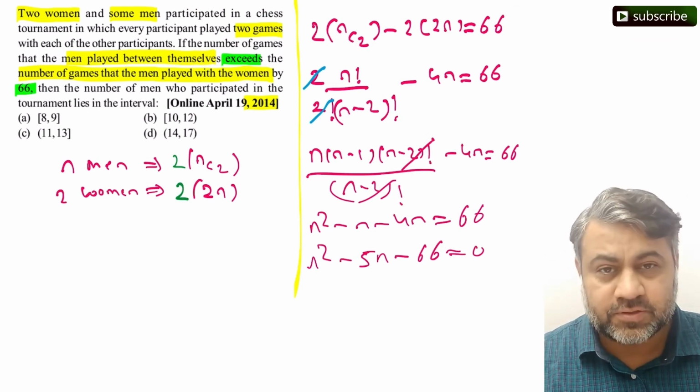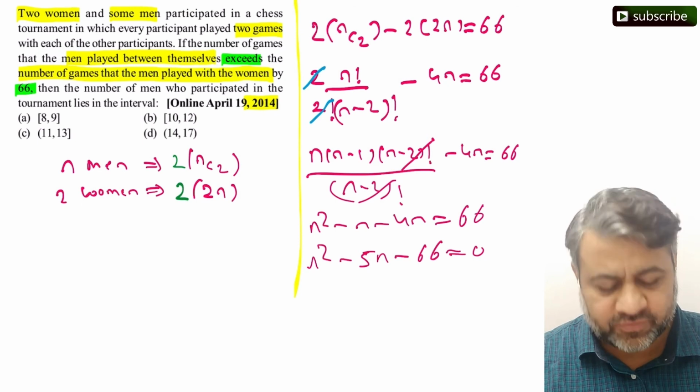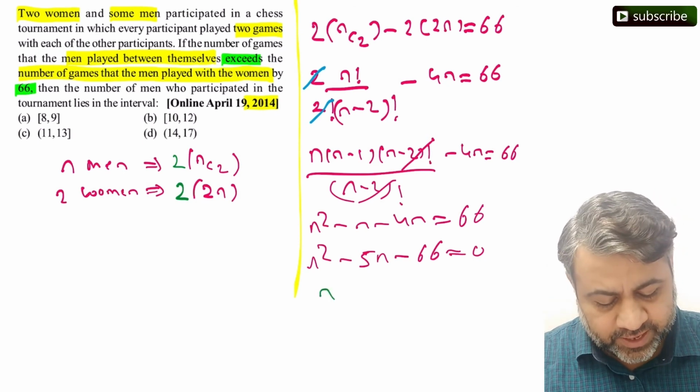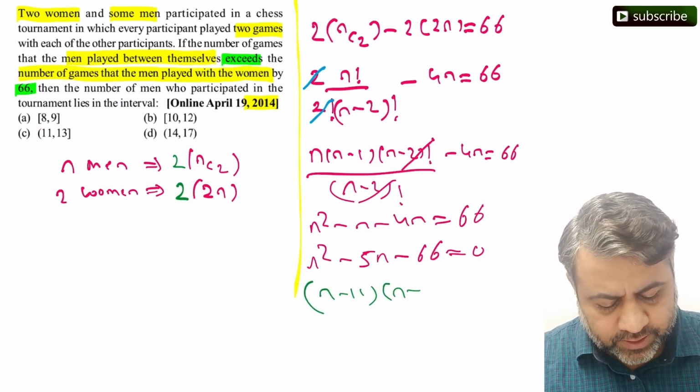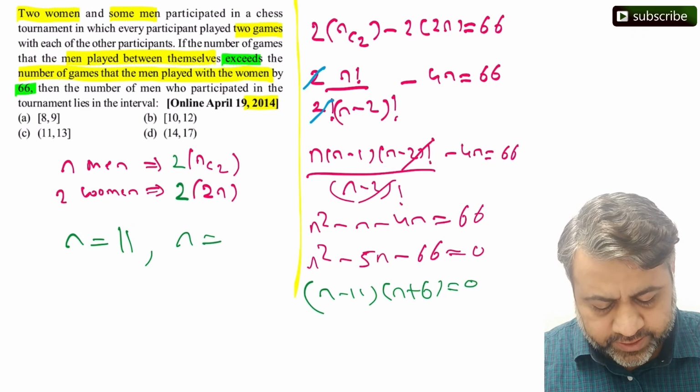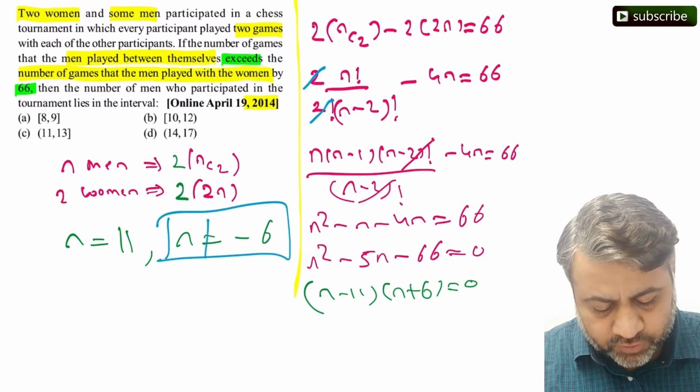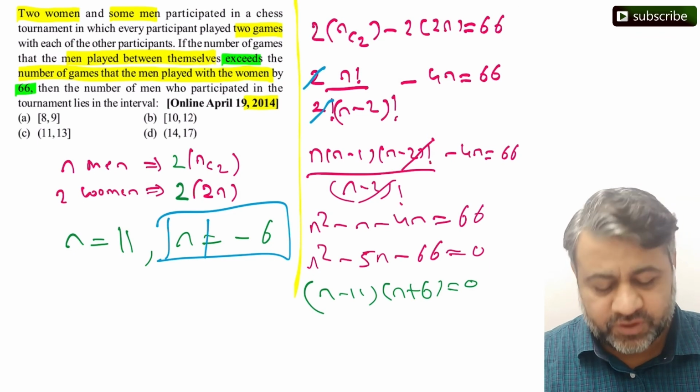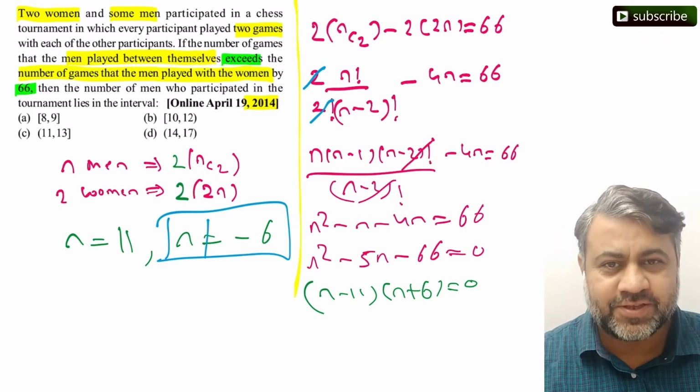Let's solve this. This is very easily solved. You can do without my help also. 66 is nothing but 11 into 6, and 11 and 6 का difference is 5. So this will give me n minus 11, n plus 6 equal to 0. Give me two options for n. N can be equal to 11 or n can be equal to minus 6, but I am saying n cannot be equal to minus 6. Negative नहीं हो सकता, right? Therefore n का value is 11.